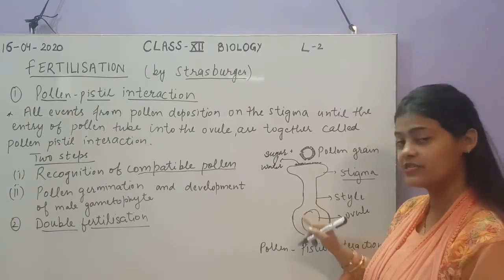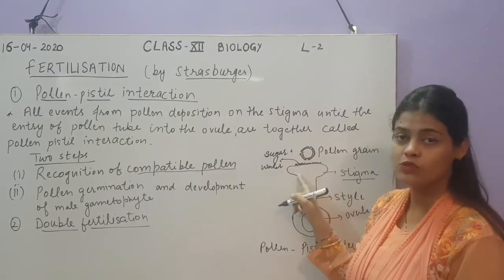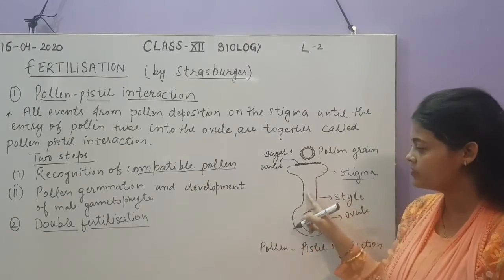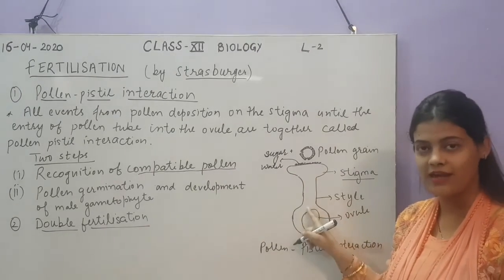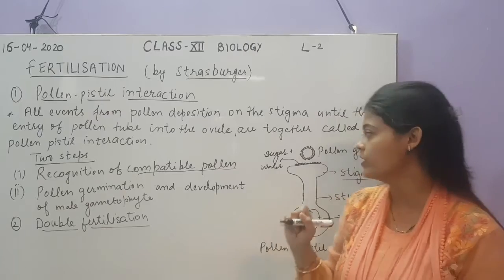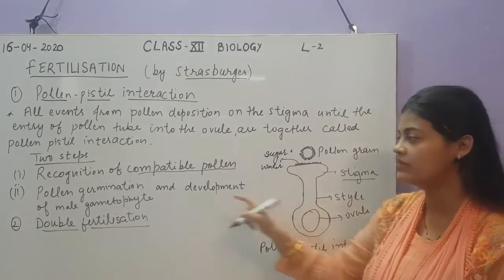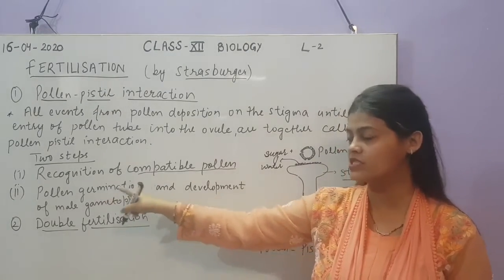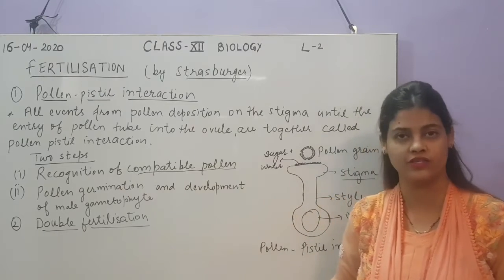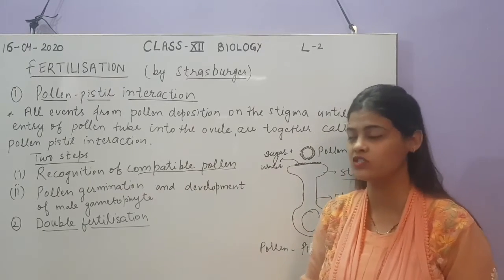Okay, so the ovule is present inside the ovary. The pollen has to reach the stigma, and after the stigma it has to cross through the style through the pollen tube. Due to this movement the pollen tube will be formed. This process will be called pollen germination. So is it clear what pollen germination is?